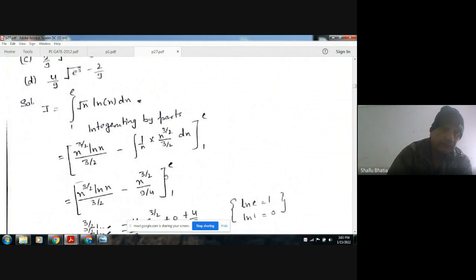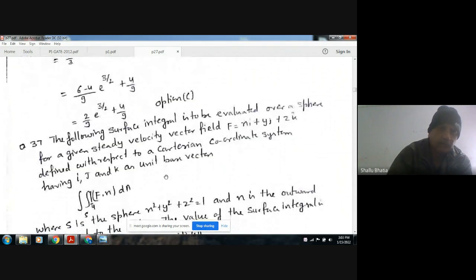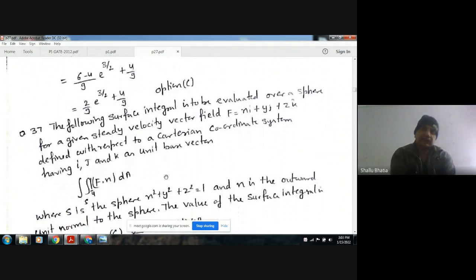Okay. Next, the following surface integral is to be evaluated over a sphere for a given steady velocity vector field F equal to xi plus yj plus zk, defined with respect to a Cartesian coordinate system having i, j, and k as unit base vectors.